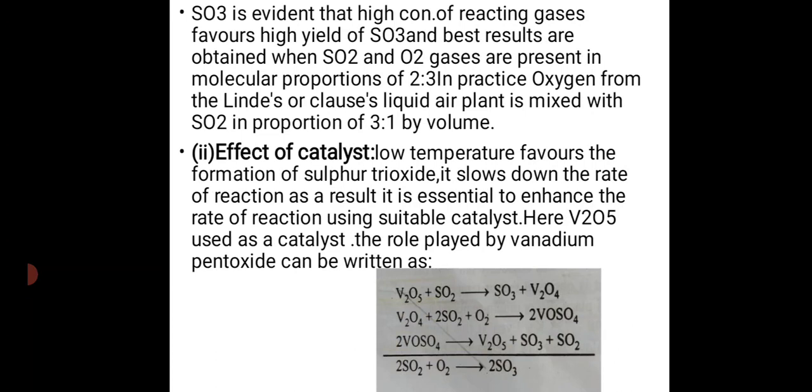Here, vanadium pentoxide is used as a catalyst. V2O5 plus SO2 gives SO3 plus V2O4. The next, V2O4 plus 2SO3 plus O2 gives 2 VOSO4. 2VOSO4 gives V2O5 plus SO3 plus SO2. The overall reaction is 2SO2 plus O2 gives 2SO3.